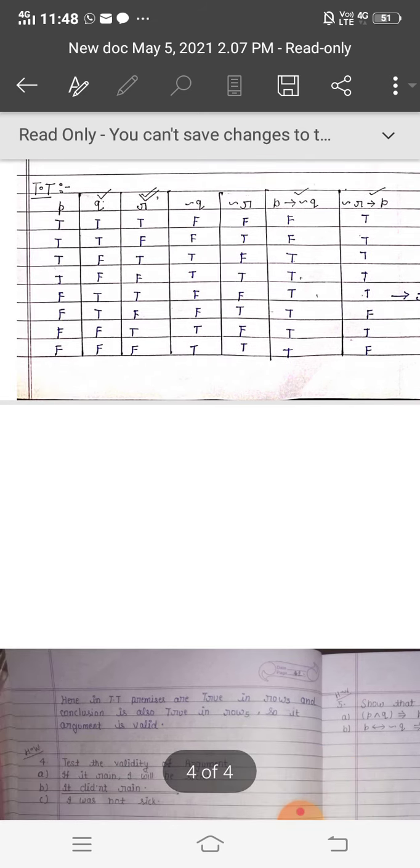Here are two questions which I have given in homework. Test the validity of the argument: if it rains, I will be sick; it didn't rain, I was not sick. Test the validity. It's an easy one, you can do it yourself. It is a mixed numerical.